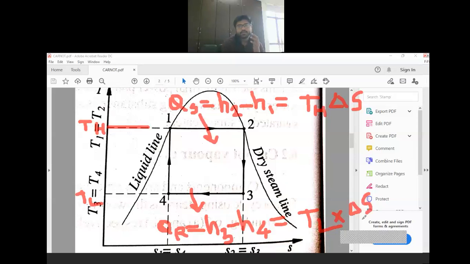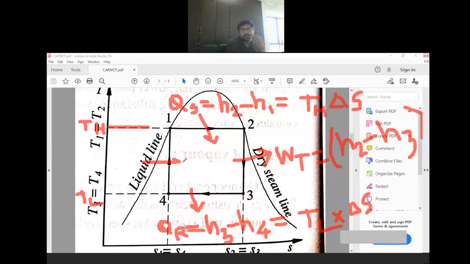Clear? Remember this, T dS, because this will be useful for us in deriving the equation for efficiency. So that's why remember the equation of Qs and Qr. Now here we are getting work, so work of turbine, and what will be the equation of work of turbine? H2 minus H3. Clear? This will be the equation of work of turbine, and here we are giving work into the compressor, so